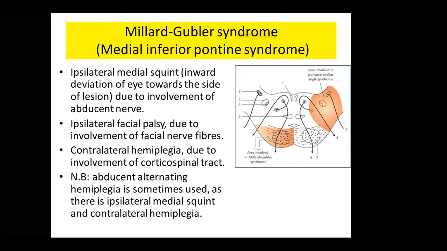These transverse fibers cross each other and go to the middle cerebellar peduncle to connect with the cerebellum to form the pontocerebellar pathway. Okay, ma'am.